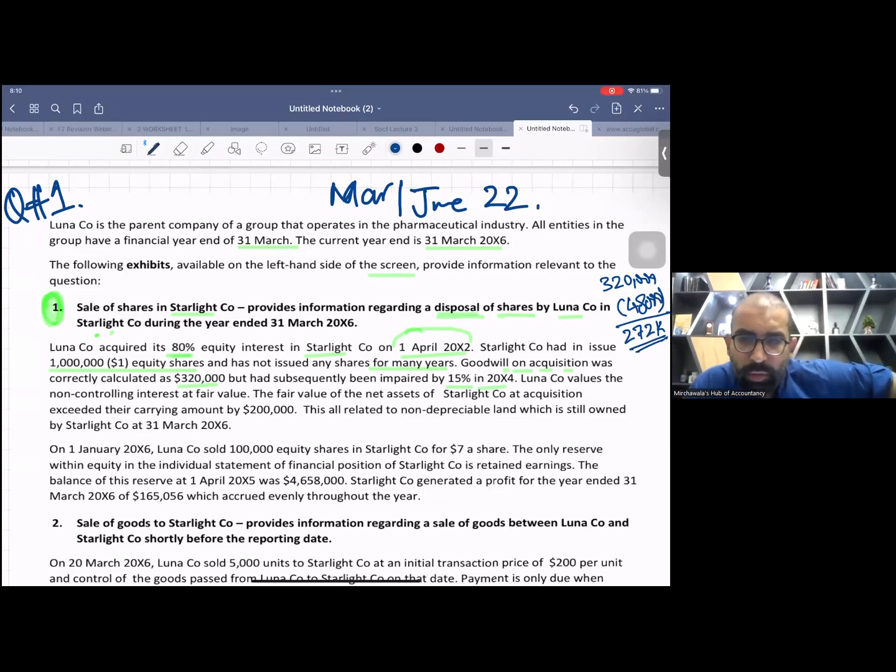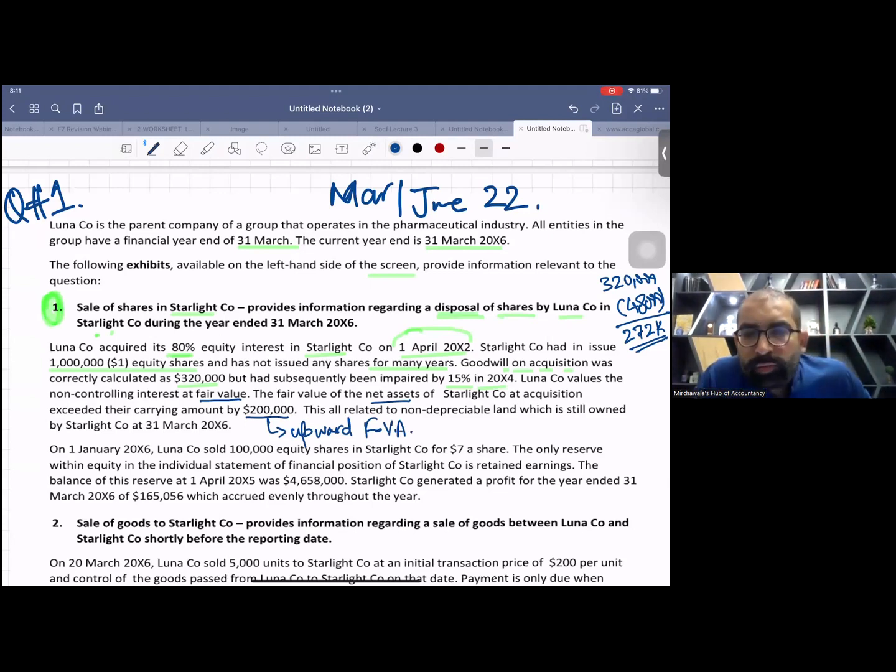Okay, don't forget. Luna Company values the non-controlling interest at fair value. That's very good. That means a full goodwill method. The fair value of the net assets of Starlight Company at acquisition exceeded their carrying amount by 200,000. What does it mean? This is an upward fair value adjustment at the date of takeover.